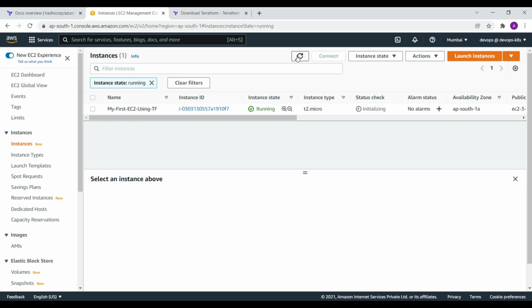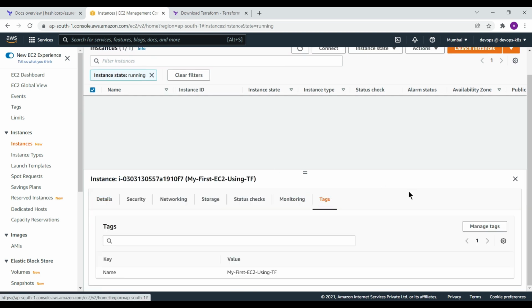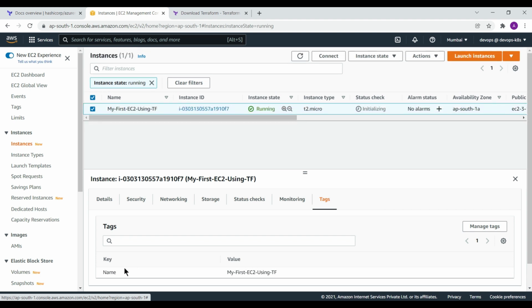So soon you will find an instance, and here you can see that the name of my instance is my first EC2 instance using the Terraform. It's coming into the environment. So you can see that I created a first instance using Terraform with the name my first EC2 using Terraform. This particular instance is now managed by Terraform.